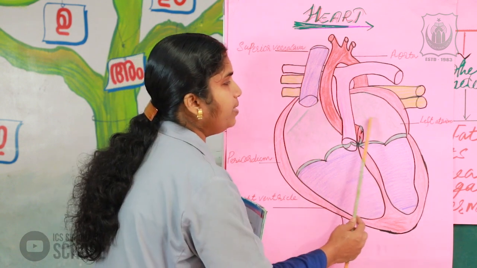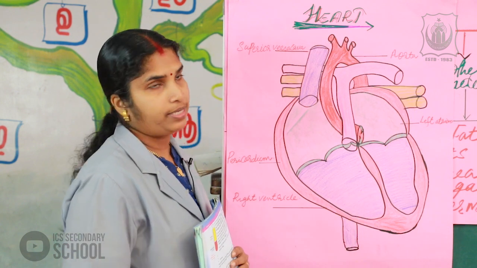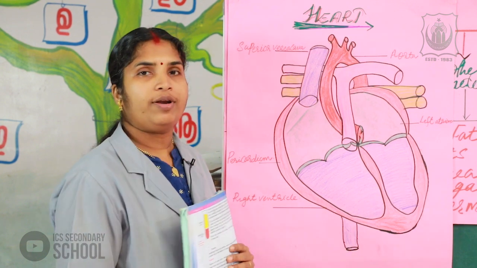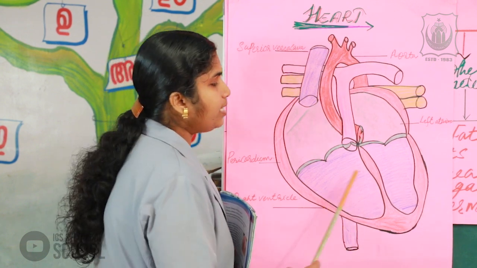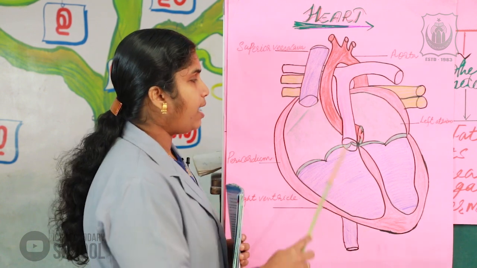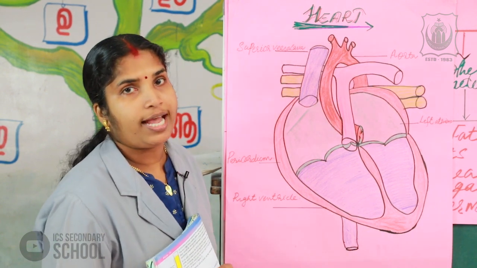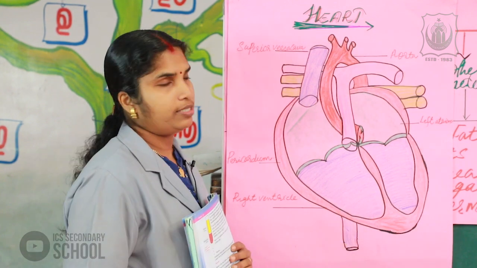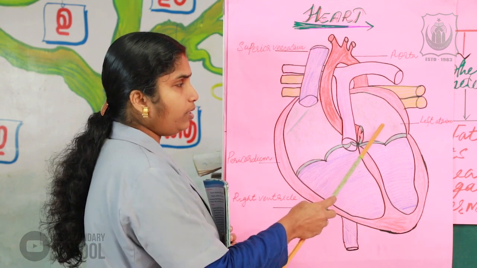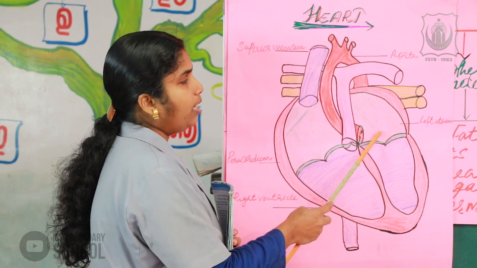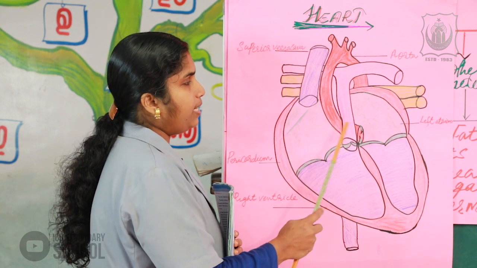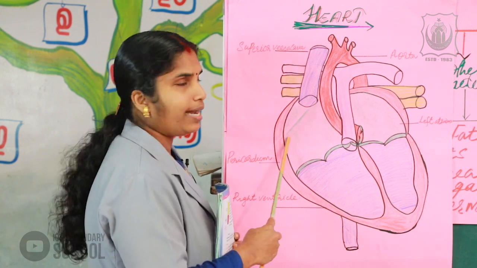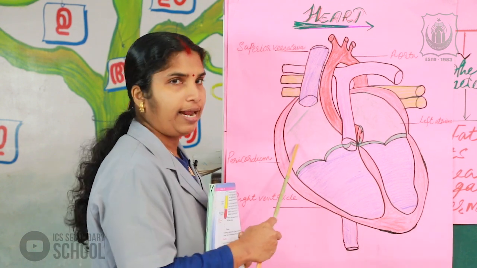The upper chambers are known as the atria, also called auricles. The lower chambers are known as the ventricles. Two auricles are present in the upper part: the left atrium and right atrium.